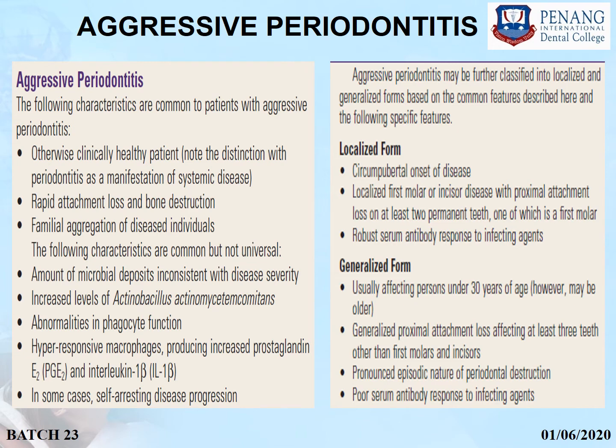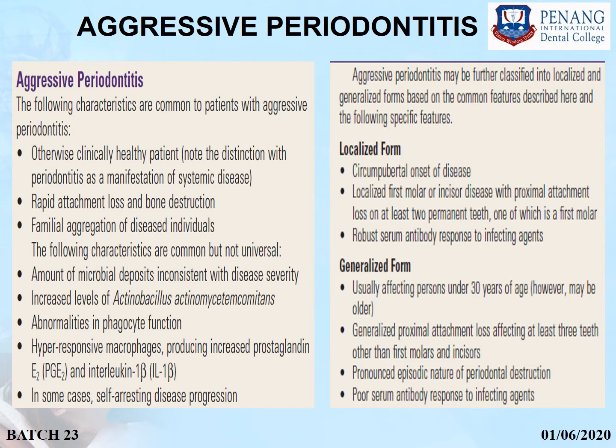Aggressive periodontitis may be further subclassified on the basis of localization. So for the localization, it can be a localized form and a generalized form. In localized form, there will be a circumpubertal onset of the disease. It will localize to first molar or incisor disease with proximal attachment loss on at least 2 permanent teeth, one of which is a first molar, and a robust serum antibody response to infective agents will be seen.